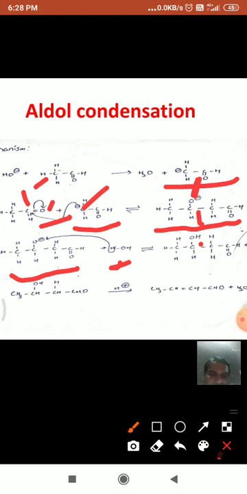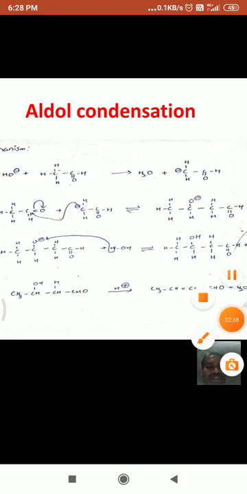And moreover, this is aldol, that is beta hydroxy aldehyde. This is the aldehyde product, and in the presence of heating, with the loss of a water molecule, it forms alpha beta unsaturated aldehydes. See here, this is the mechanism of aldol condensation.